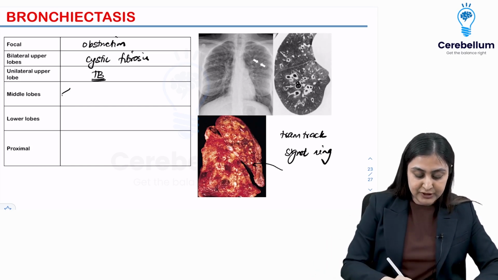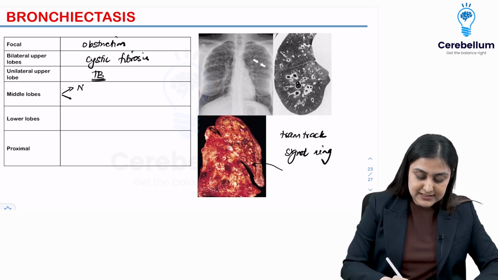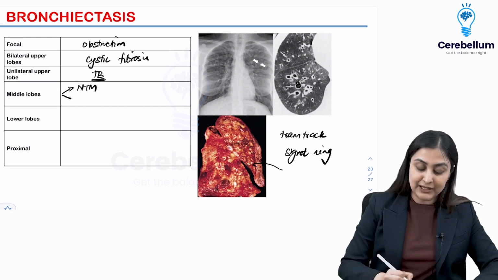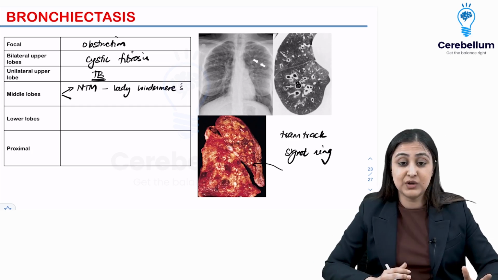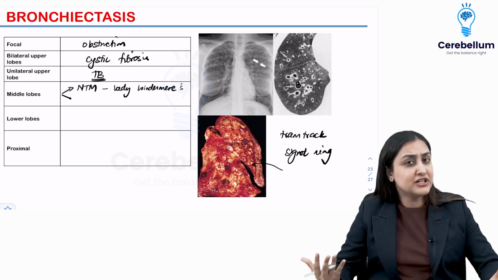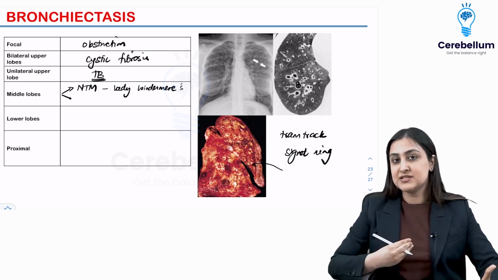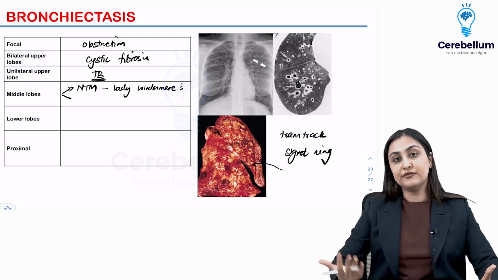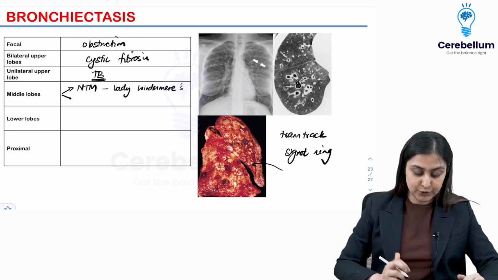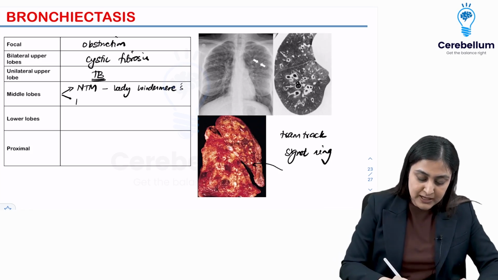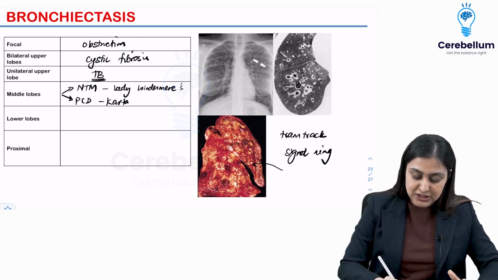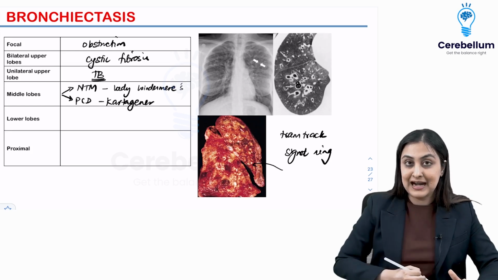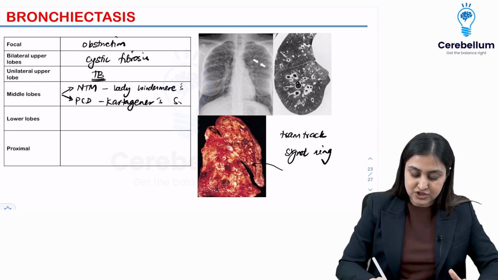Middle lobes, very important, 2 three-letter words. So one is NTM, non-tubercular mycobacterium. This is basically known as Lady Windermere syndrome. In the British era, what used to happen is females weren't allowed to cough. So they would suppress the cough and that would lead to colonization of non-tubercular mycobacterium in the middle lobes. Alright, so that's Lady Windermere syndrome, or it could be primary ciliary dyskinesia. If you see that it's associated with situs inversus and sinusitis, you must rule out Kartagener's syndrome.